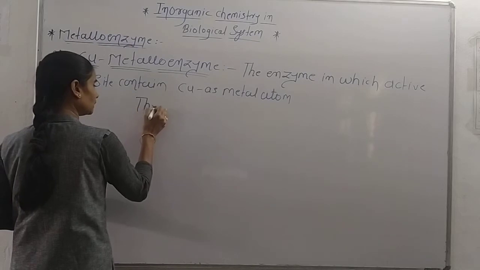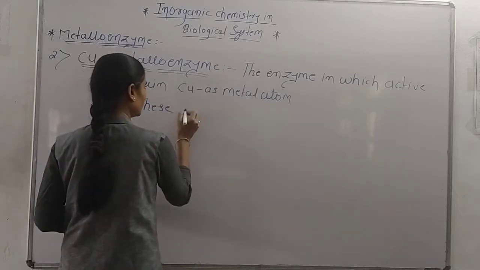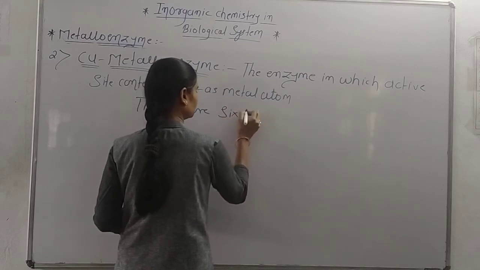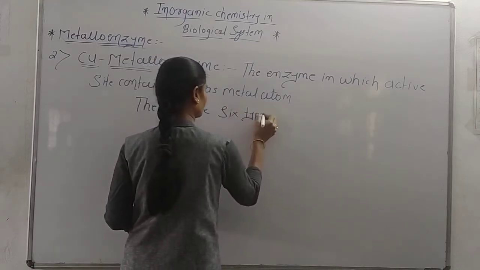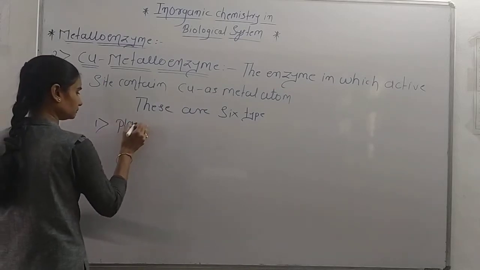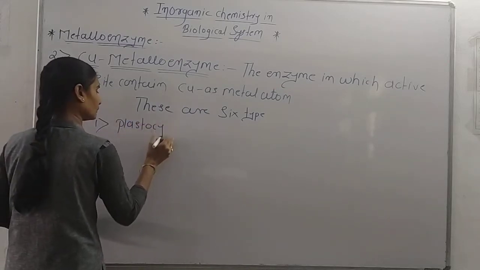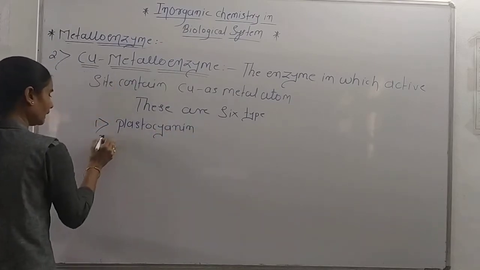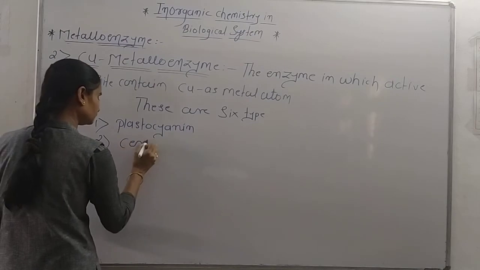These are 6 types. First one is plastocyanine. Second is ceruloplasmin.